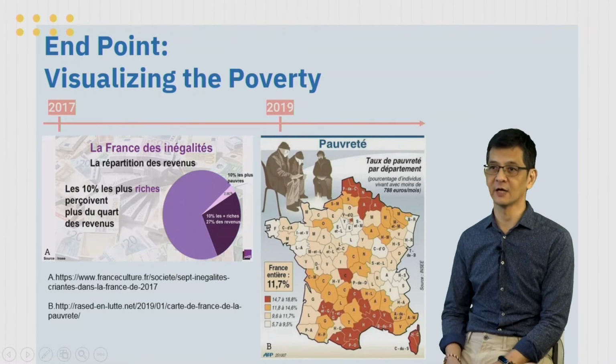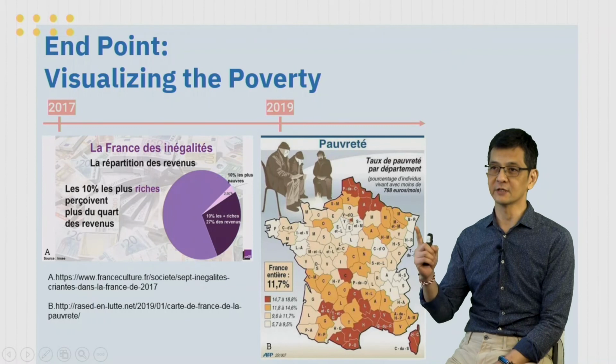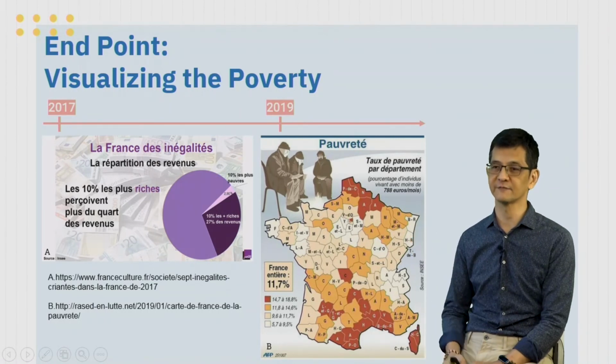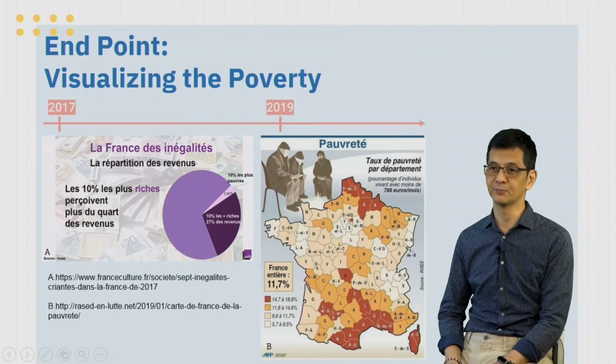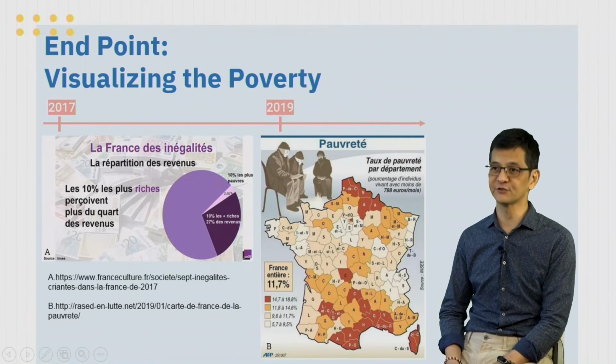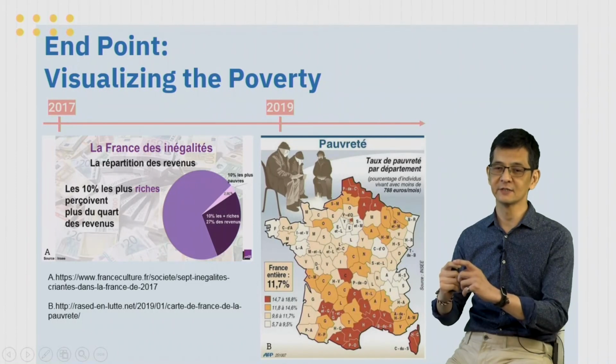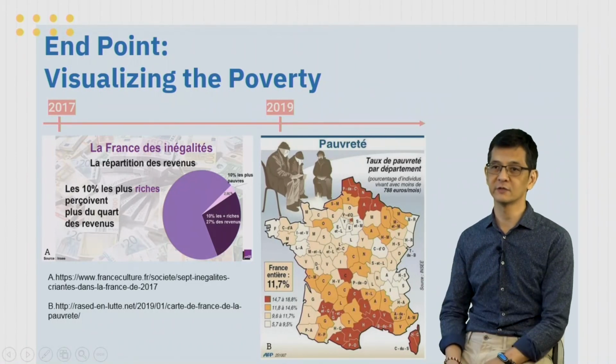And on this chart, you can see that the northern part and the southern parts of France have more poor families. And you can see that even in Paris, there is a small, tiny arrondissement where the poverty problem is serious. So this is all for today.